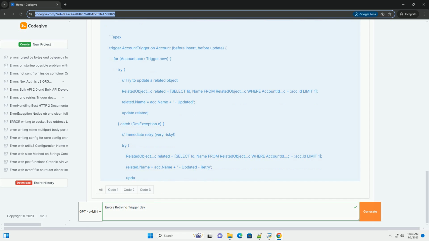In summary, error handling and retries are crucial for building robust and resilient triggers in Salesforce. By using asynchronous Apex, Queueable Apex, custom error logging, and exponential backoff strategies, you can create triggers that can gracefully recover from errors and ensure that your data is processed correctly. Remember to test your code thoroughly and monitor your logs regularly to identify and address recurring issues. Always be mindful of governor limits and design your code to be as efficient as possible.